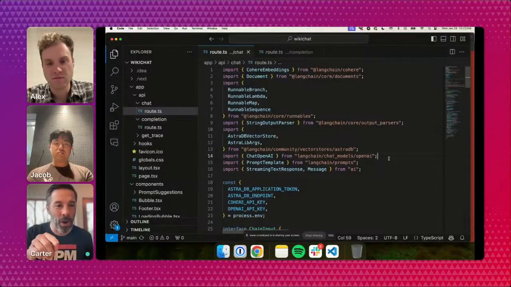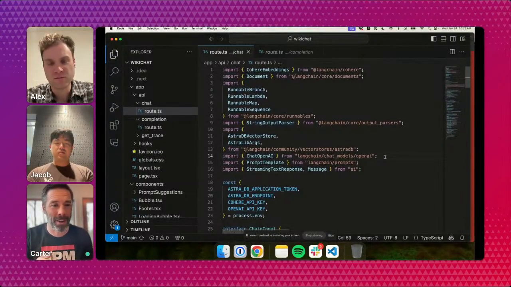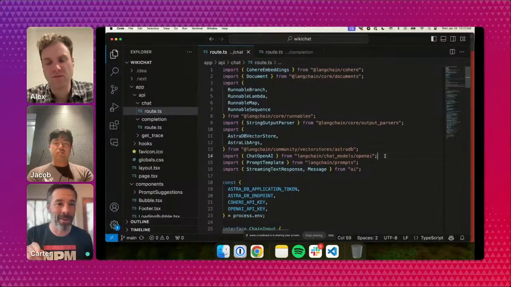And I just wanted to call out all these imports. They show that we're not manually interacting with anything other than LangChain, but we are taking advantage of a lot of the integrations and connectors that LangChain has to this ecosystem. That was different than the route that Alex showed you before. That route was a vanilla kind of RAG, but we're doing more complicated things here, which is why LangChain really shines. Anyway, sorry, we can get back to the code.